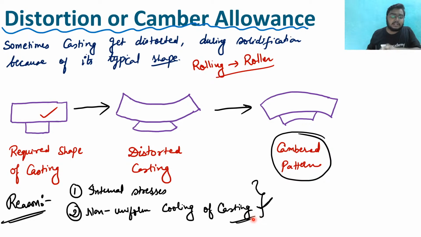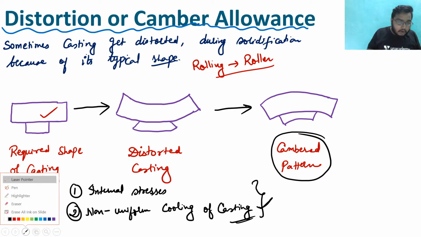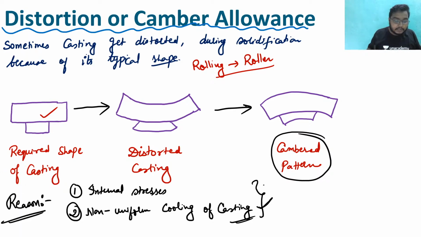So why this is happening, we have seen, due to the internal stresses and due to non-uniform cooling of the casting. So casting does not cool very uniformly. That's what we have seen in yesterday's class. This is the reason, non-uniform cooling of the casting is there. Clear? So this is what the distortion or the camber allowance is. Clear? Now see, you can see that camber allowance is also known as inverse reflection.